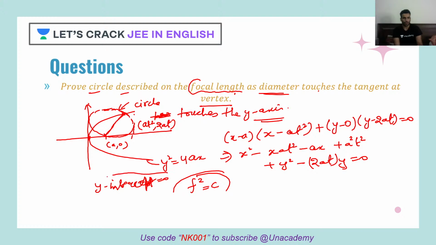Okay, it should be what? 0. So if it is 0, then y square is equal to c, correct? So what is y? Then f square is equal to c. What is f here? f is your x, your y coordinate of center, right? Correct? So let's check it out.